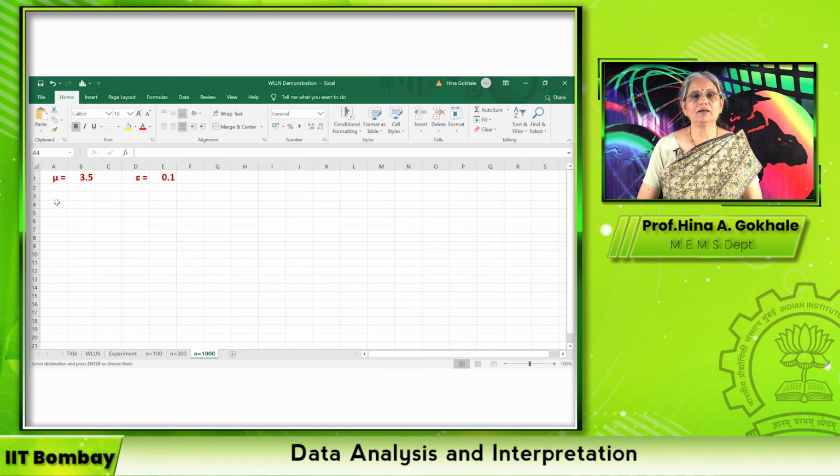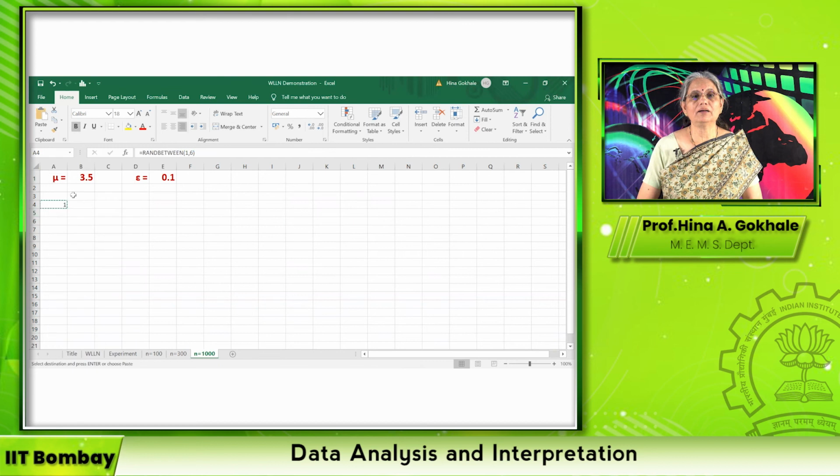Now here, somehow it is not showing me the pasting, but it is okay. We are at this cell, and I say that is equal to RANDBETWEEN 1 and 6. Okay, so it generates 1.